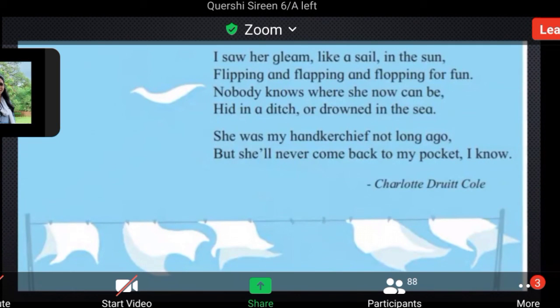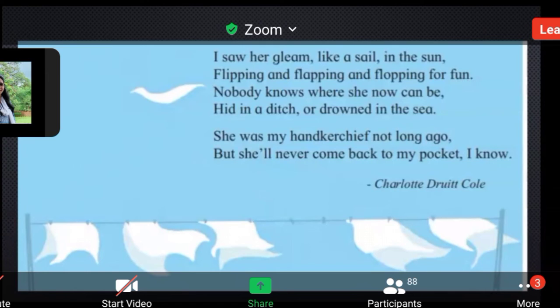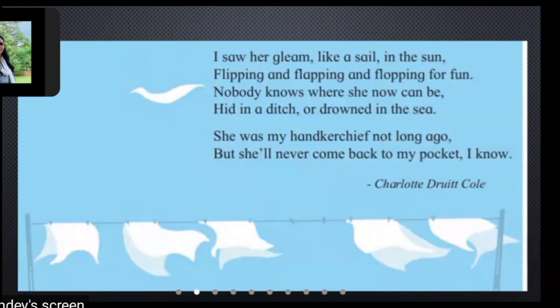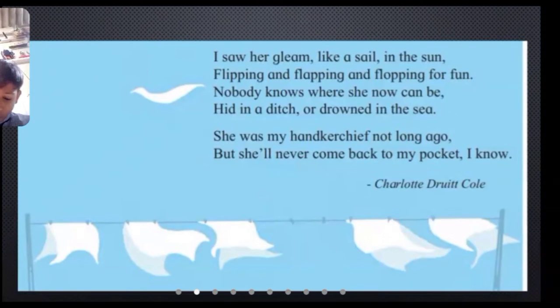Hid in a ditch, or drowned in the sea. She was my handkerchief not long ago, but she will never come back to my pocket, I know.